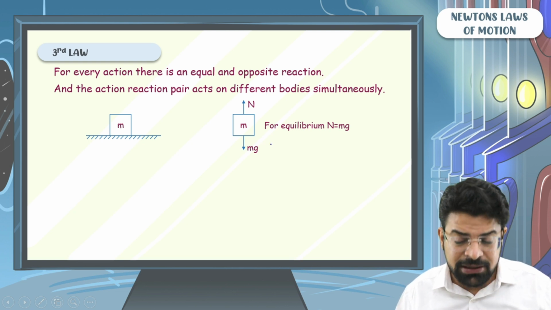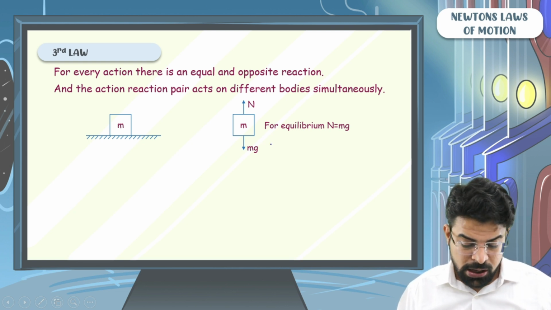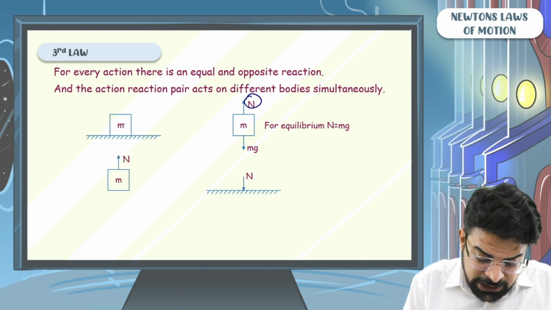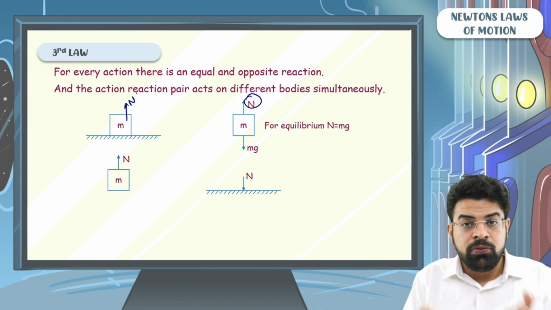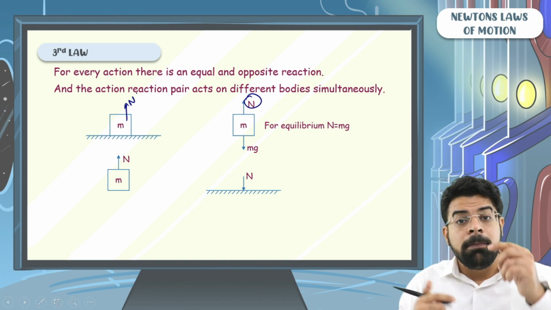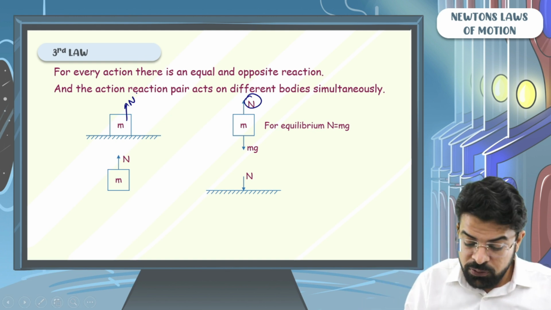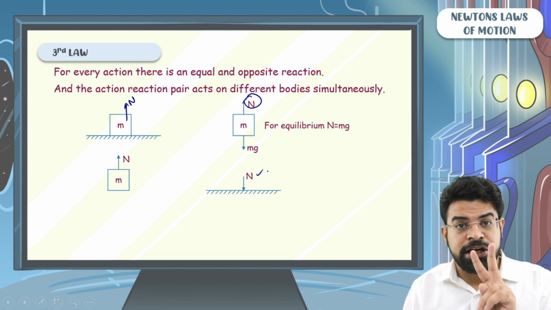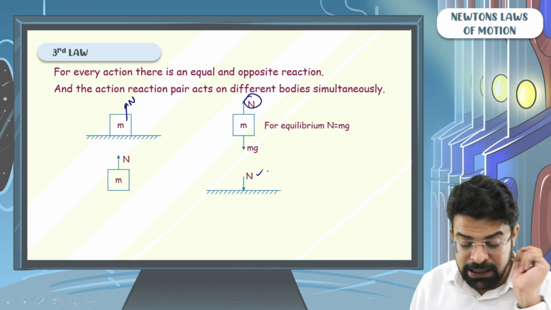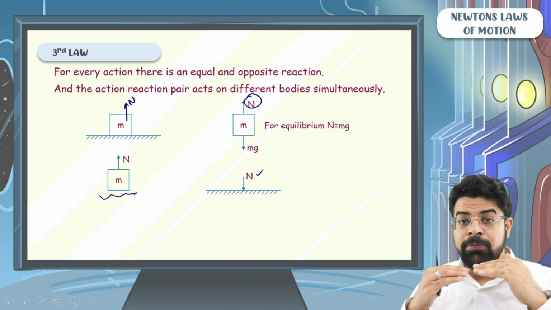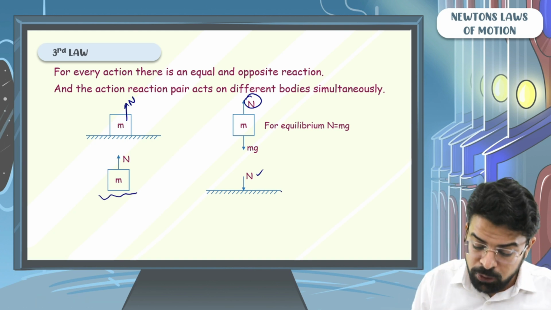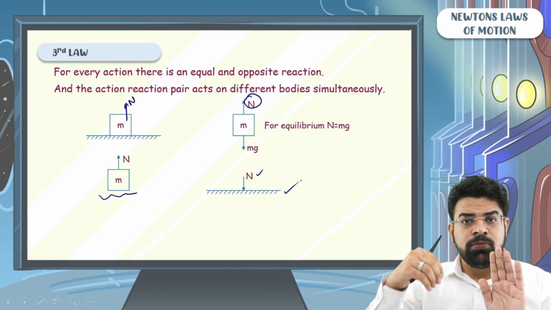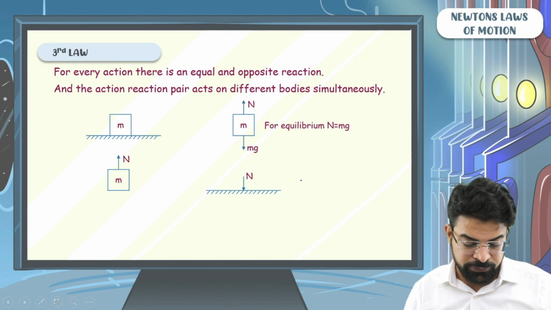So sir, where is the action-reaction pair? First of all, let's think of normal. As the table pushes the block up with a force equal to N, the block pushes the table down with a force equal to N. These two are an action-reaction pair. Notice that they are acting on different bodies. Table applies force on block, block applies force on table. Both the forces have the same magnitude, both the forces have opposite direction.